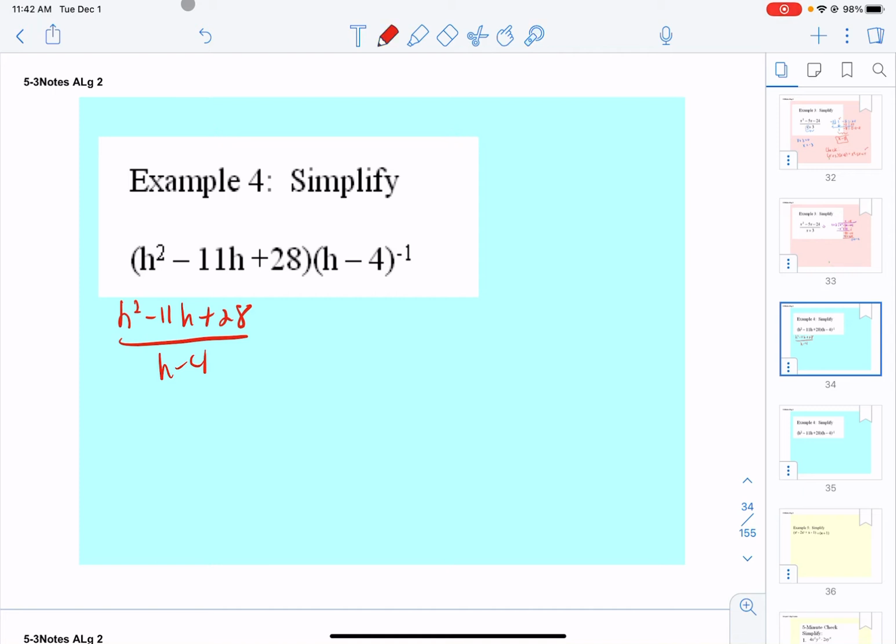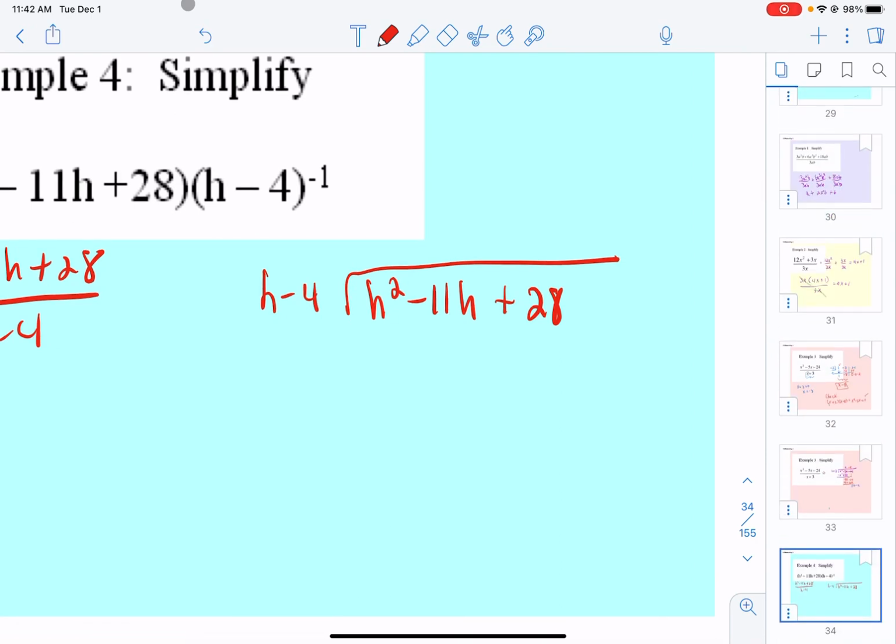So long division, you're going to put h minus 4 on the outside, h squared minus 11h plus 28 on the inside, and let's do the math. What times h will give me h squared? That's an h. Put it above the h's and distribute. We get h squared minus 4h. We are subtracting, so change the signs of both. And we get negative 7h plus 28.